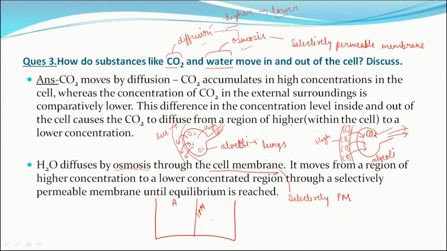This is the A side, which contains pure water. Suppose these are the molecules of pure water. And this region contains a solution of salt and water. Let me take different colors so that I can show you.